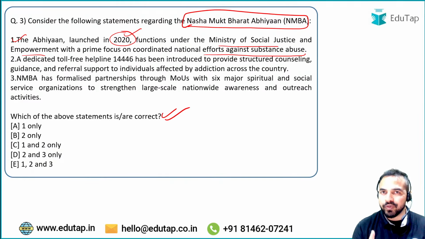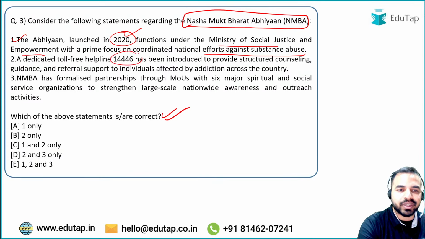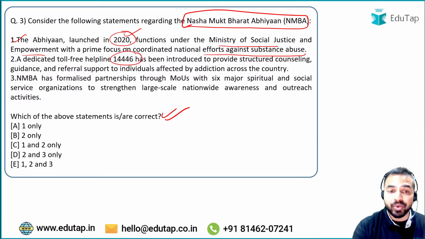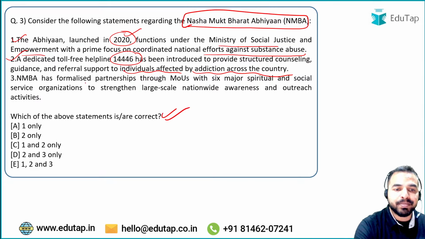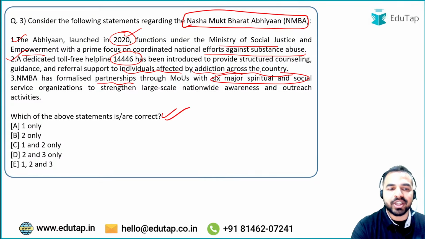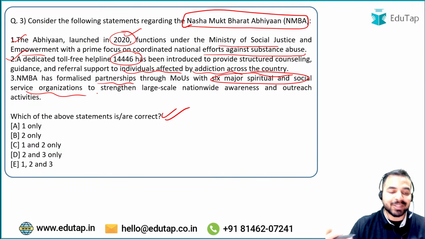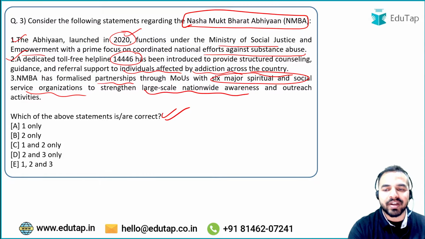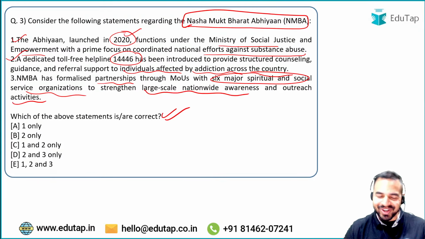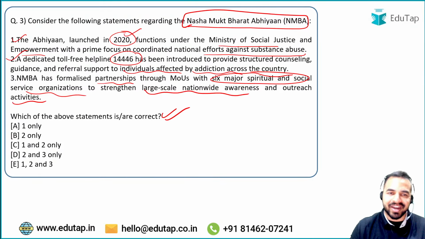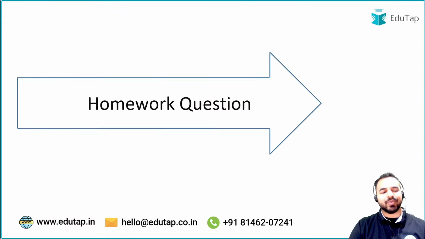The second statement is on the toll-free helpline number, that is 14446. That is also right, and it refers to support for individuals affected by addiction across the country. This statement is also right. Moving to the third statement, it has partnered with 6 major spiritual and social service organizations. Why has this been done? To strengthen large-scale nationwide awareness and outreach activities. Is it right or wrong? This statement is also right. So all the statements are correct, and the right answer is option E, that is 1, 2 and 3. I can see in the chat box that all the people have given me the right answer. Well done, my dear friends.